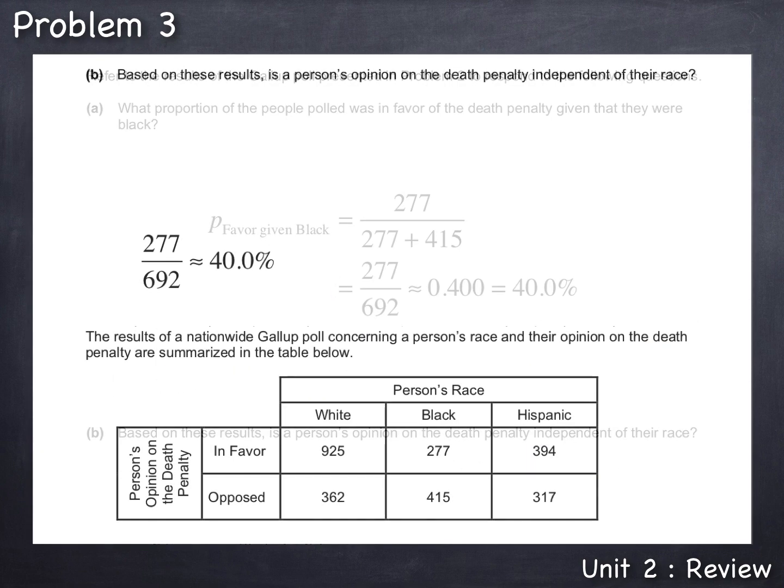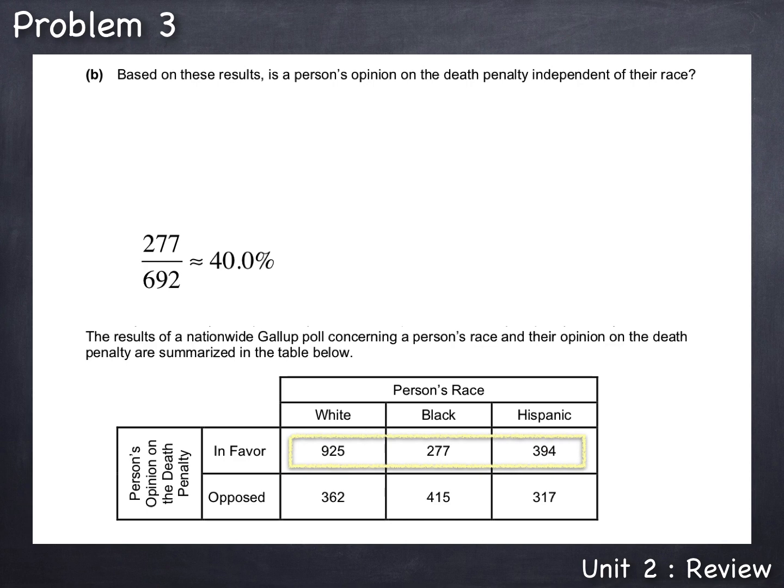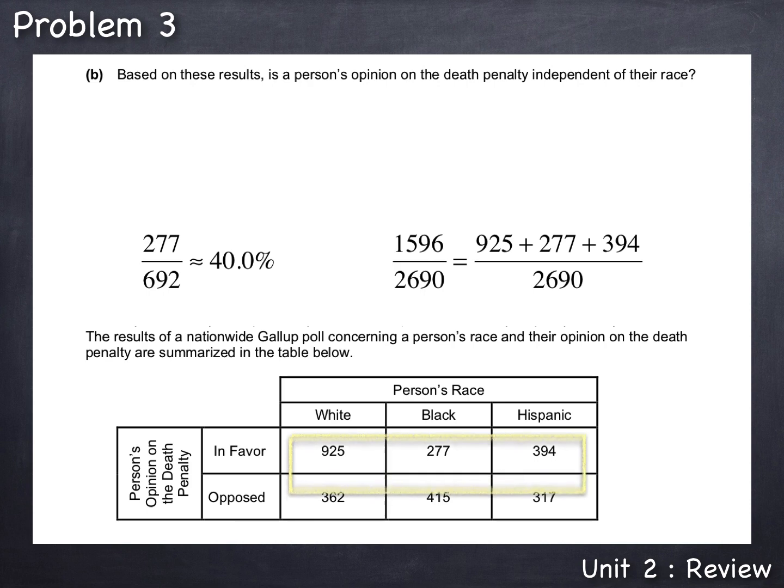So the proportion of people who were in favor of the death penalty can be found by adding up all those who were in favor. That would be the 925 plus 277 plus 394 people polled who were in favor, or 1,596 people. Then dividing that by the total number of people polled, which was 2,690. To compare this proportion to a percentage, we can convert to a percent by multiplying by 100 and rounding off, carrying the extra decimal place. We get 59.3%.